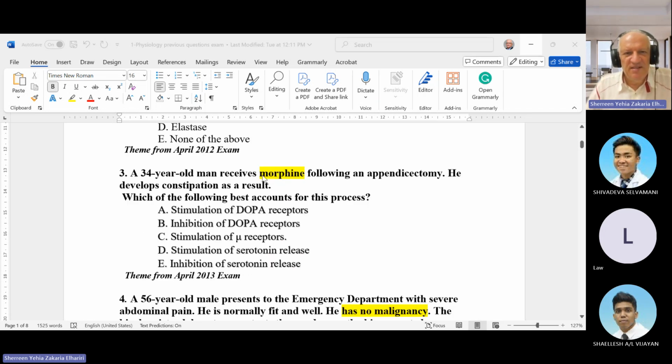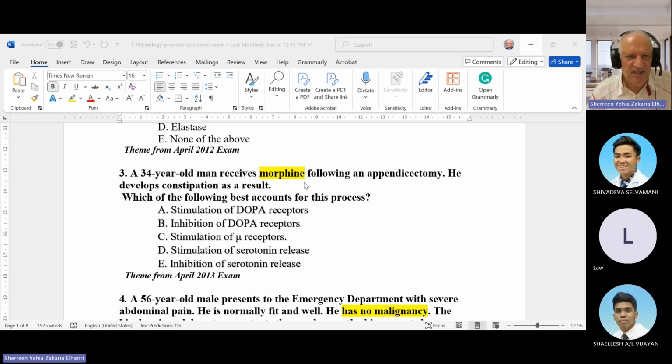A 34 year old man received morphine following an appendectomy. He developed constipation as a result. Of course, you know that morphine has many side effects. It can cause paralytic ileus and respiratory depression. The antidote of morphine is, anyone knows? Started by N. Naloxone. Okay.